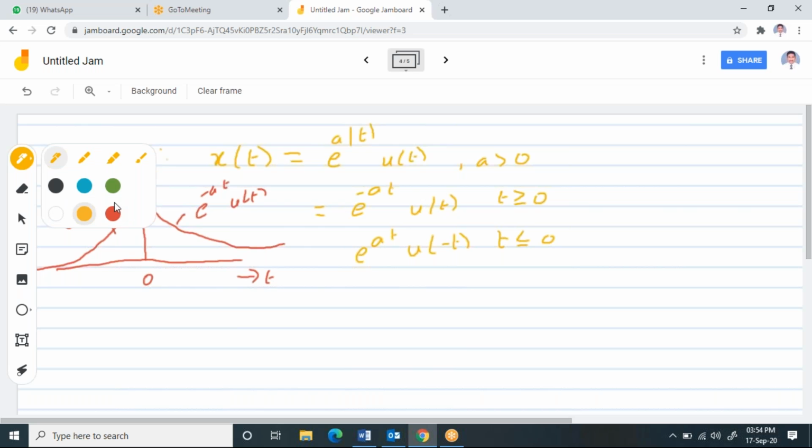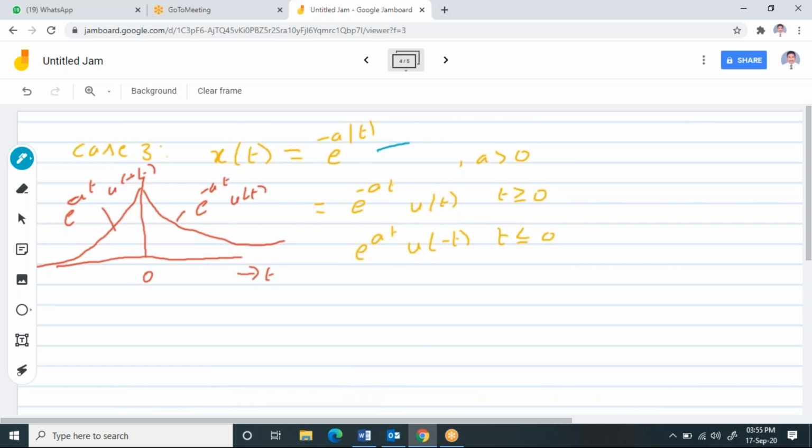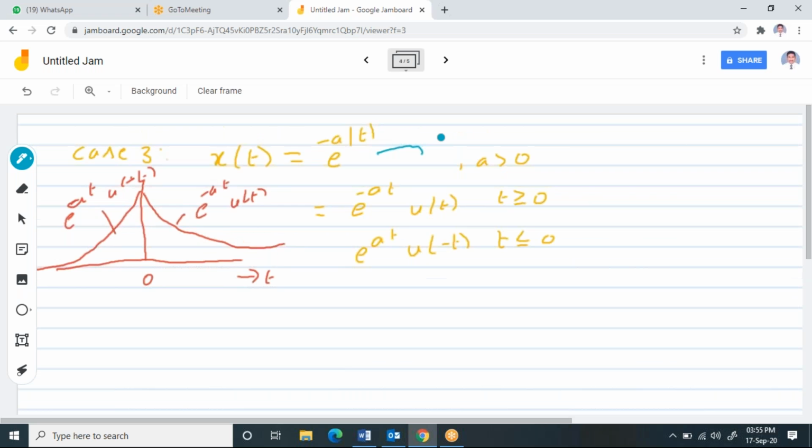So if you consider it like this, I can call this equation a double-sided exponential.